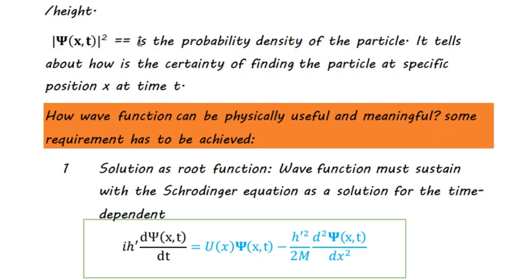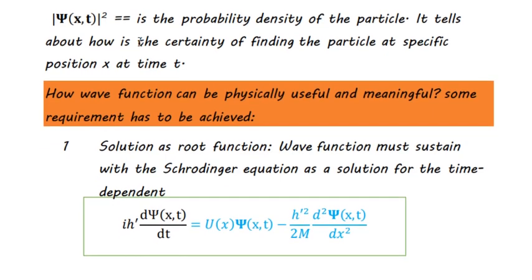It was by taking the absolute value of the wave function and squaring it. This term, the absolute square of the wave function, is described as the probability density of the particle. It tells about the certainty of finding the particle, in our case the electron, at a specific position x at time t.